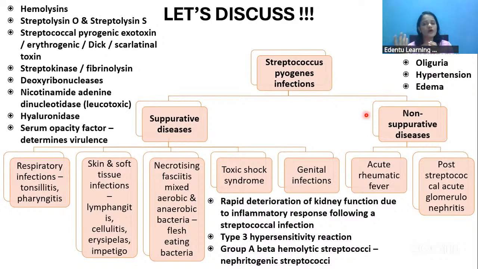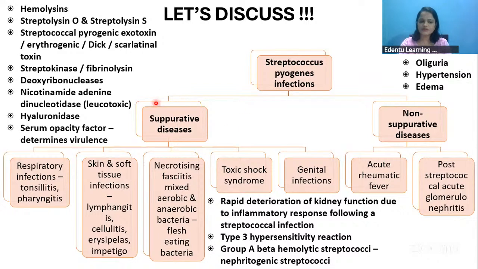If you look at the non-suppurative diseases, they are mainly caused as a sequelae of these streptococcal infections. That is, 4 to 8 weeks before, some kind of streptococcal infection has happened in that patient. So after 2 or 3 months, you'll be seeing some kind of complications in the same patient. Such complications are the non-suppurative diseases.